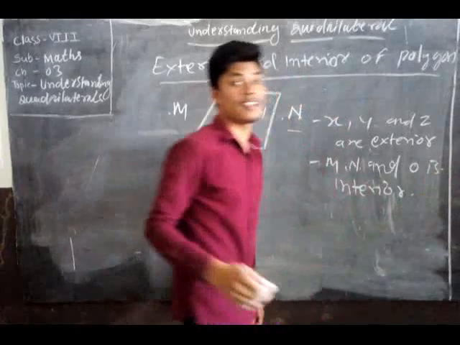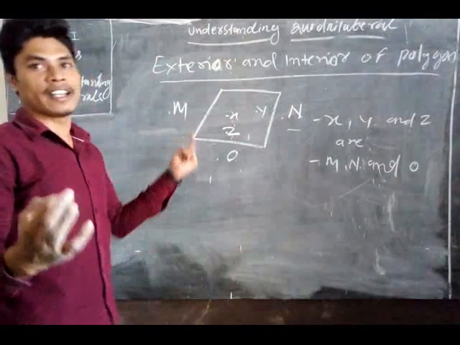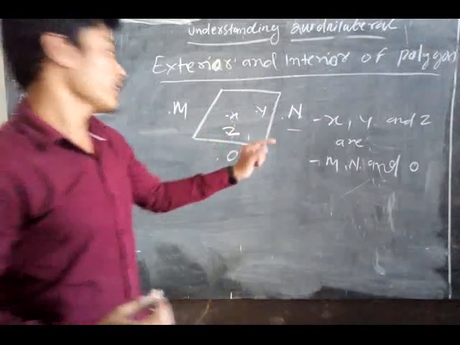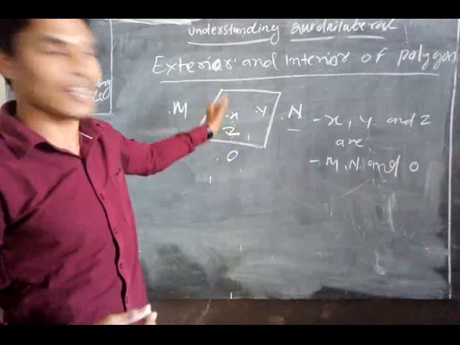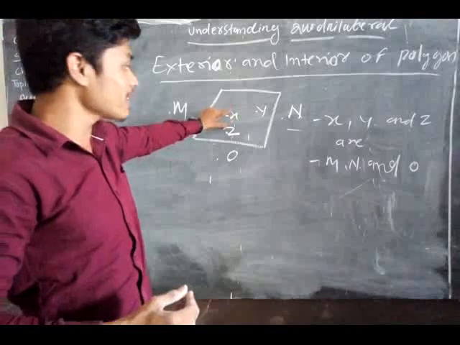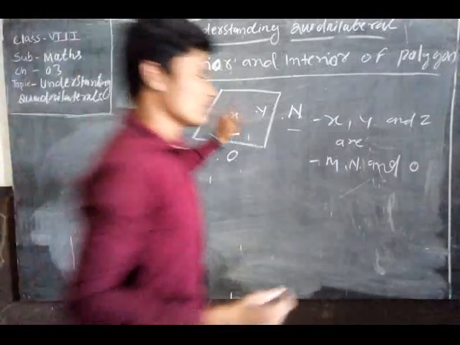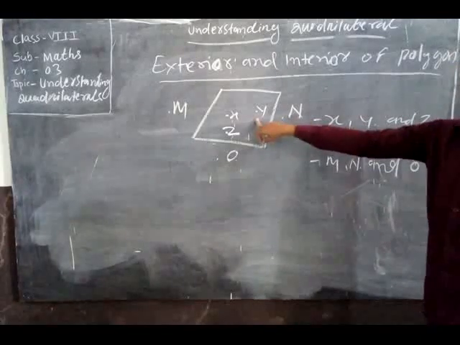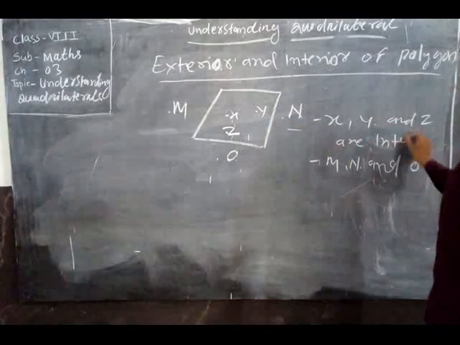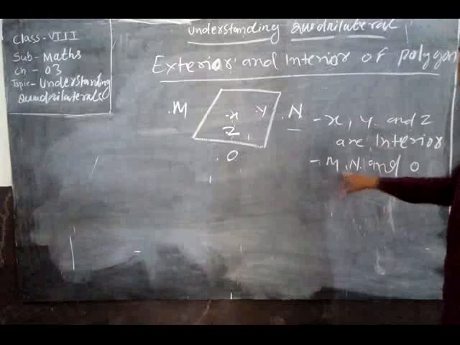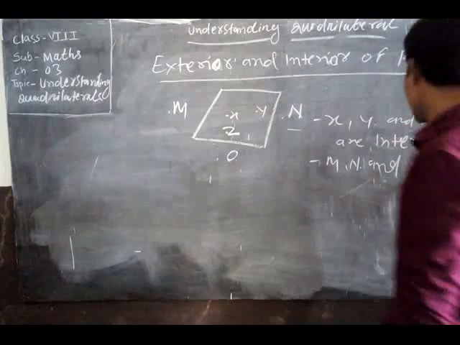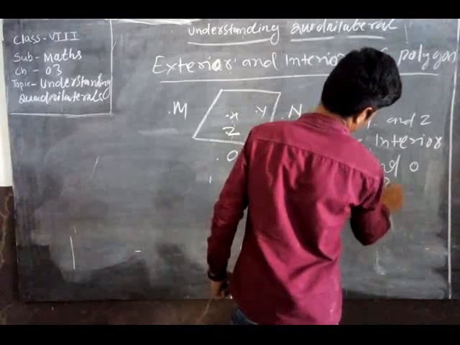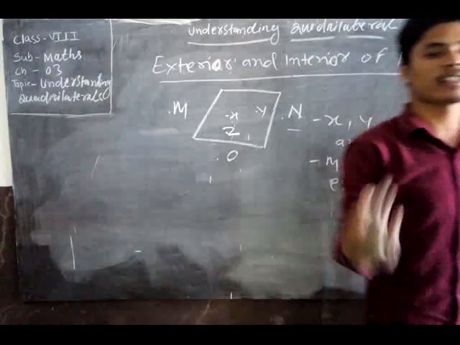Sorry, by mistake I wrote exterior instead of interior. Forget the previous one minute of video and see here: X, Y, Z is interior. By mistake I wrote exterior, but it is not exterior, it is interior. So don't keep it in mind and see the answer. X, Y, Z are inside the figure, that's why this is interior. M, N, O are outside the figure, that's why this is exterior. That is the interior and exterior of polygons.